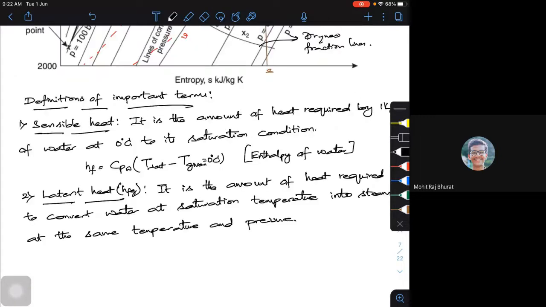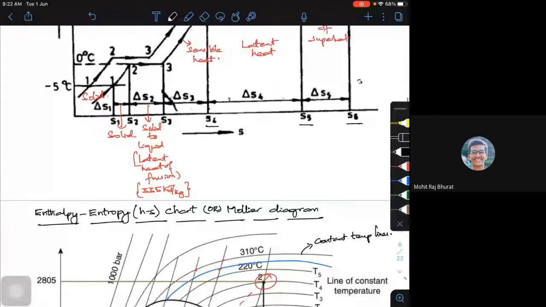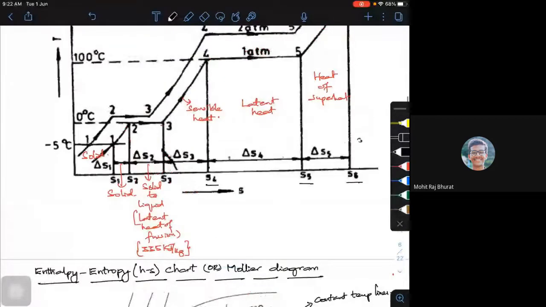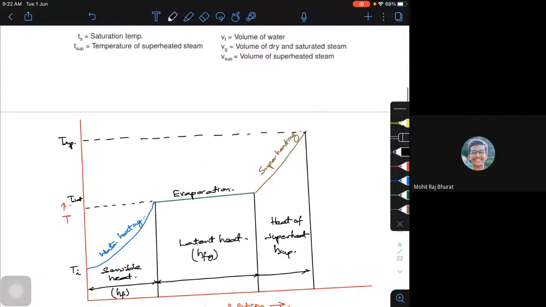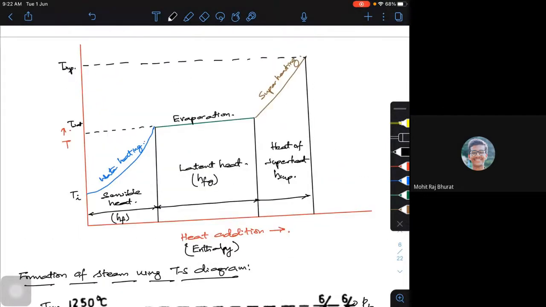If I try to get another value at 2 bar, the curve will change and I will get a bigger dome.